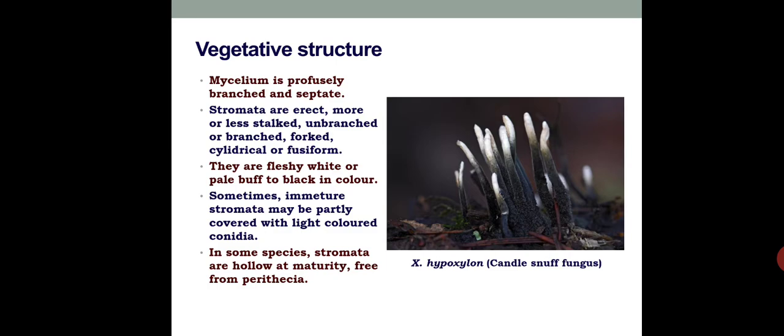Much of the body is underneath the humus, and the protruded upright finger-like or candle-like portions are meant to develop the reproductive structures and are also part of its body. It is commonly called stroma, and the plural is stromata.